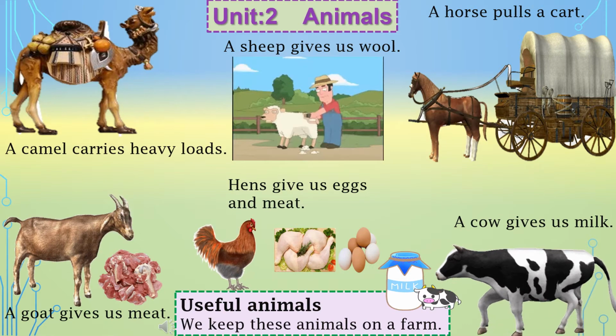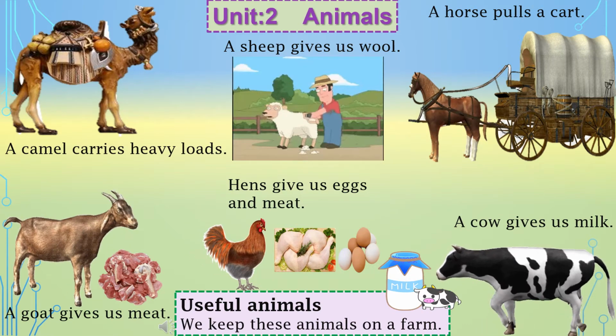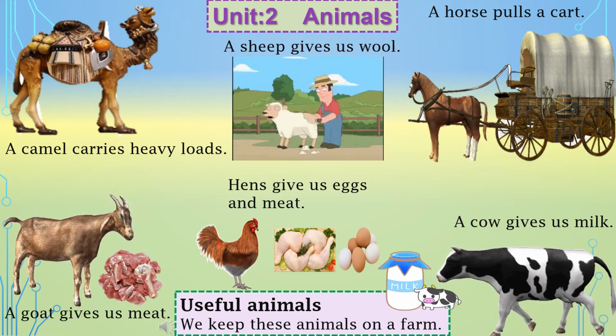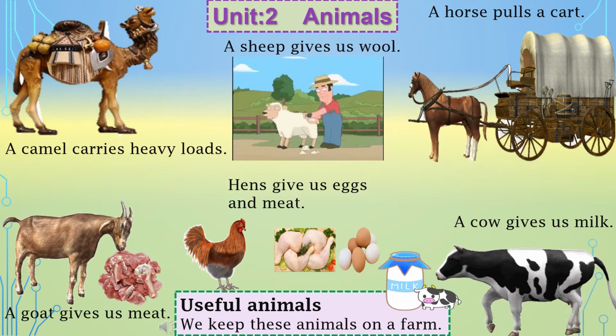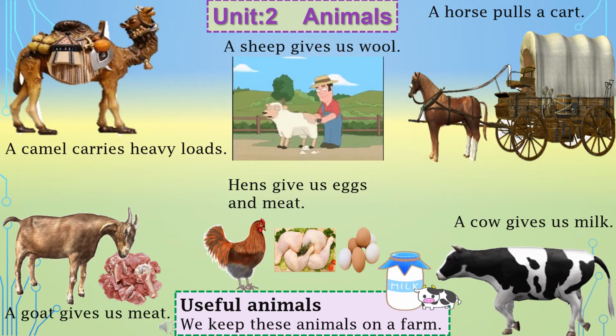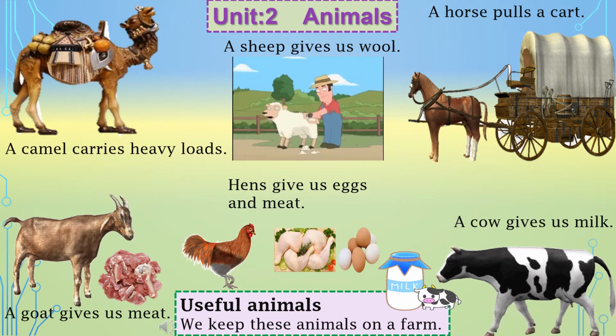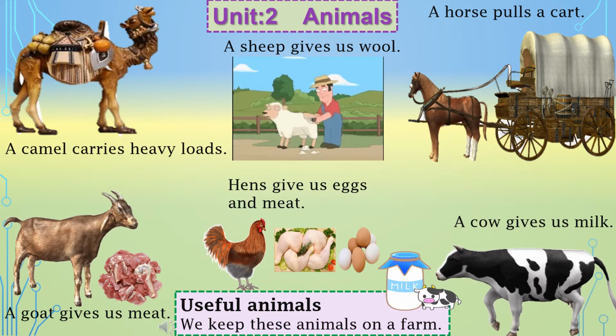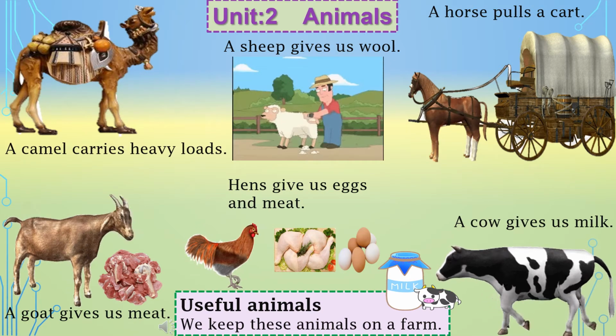I hope you have seen sheep, white sheep. You can see in this slide also, I have pasted a GIF. Sheep are reared for wool.